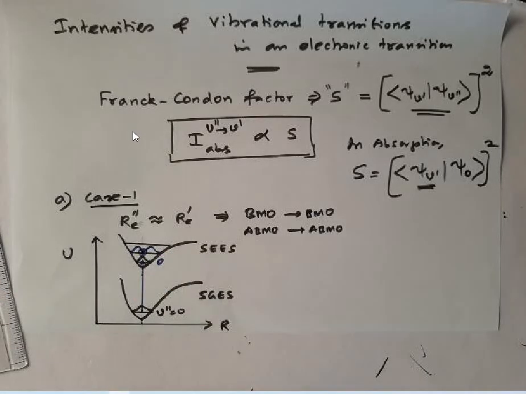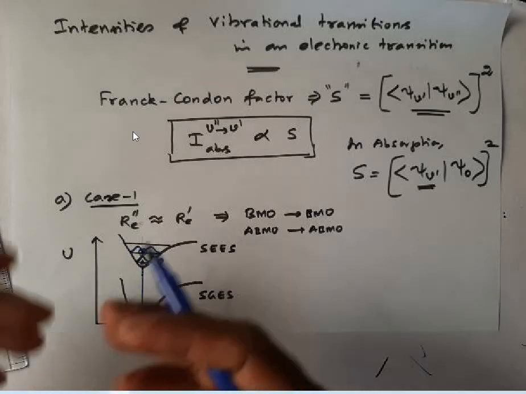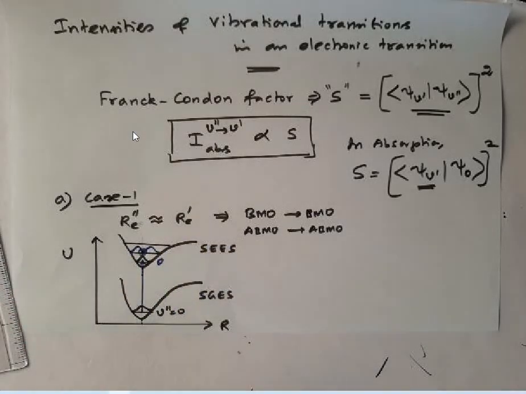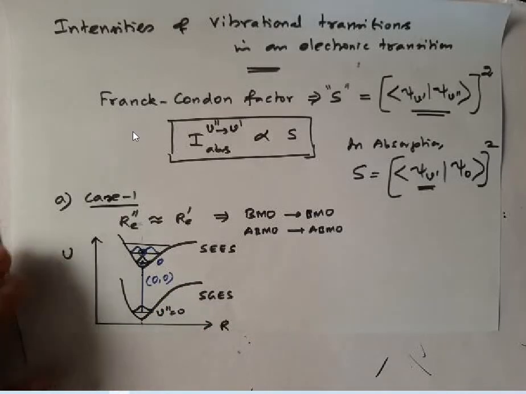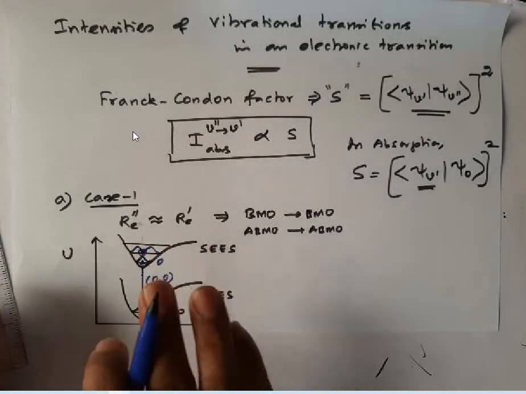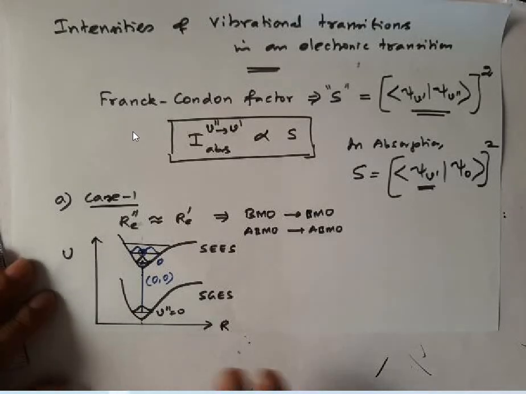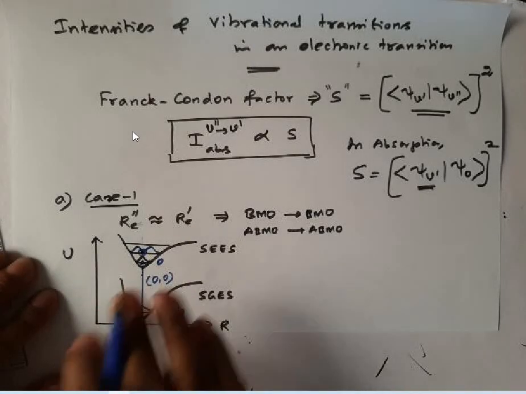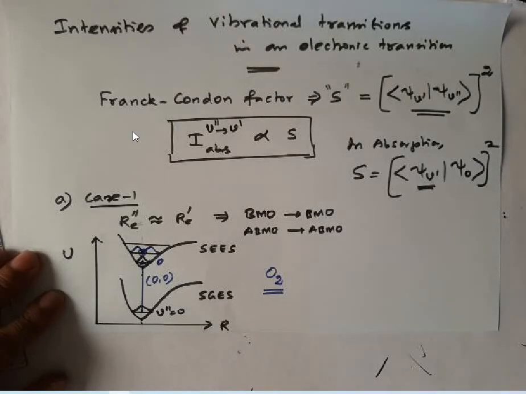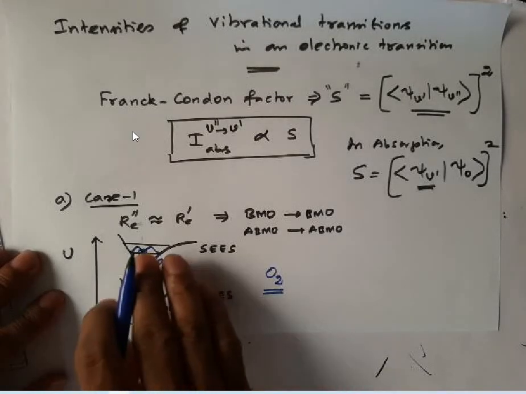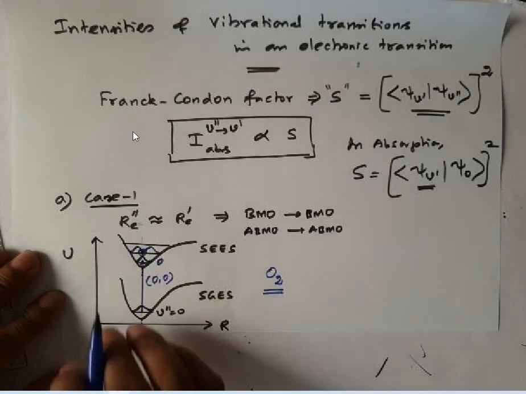Similarly in the second excited vibrational state, third excited vibrational state, and so on. So the intensity will be maximum for the 0 to 0 transition when the internuclear distances are roughly equal. This is what scientists have observed in the case of the oxygen molecule. In the case of the oxygen molecule, the electronic transition will produce the absorption spectrum.